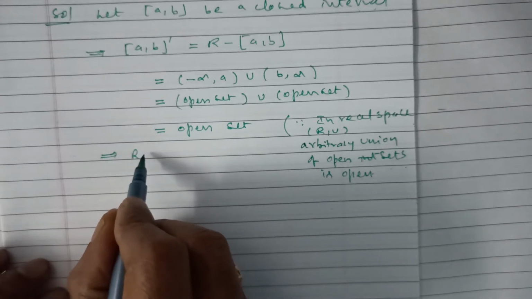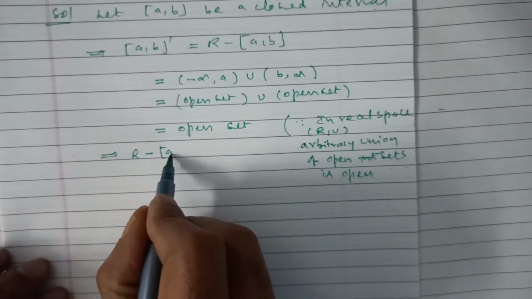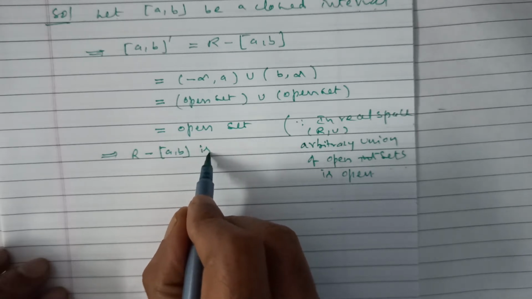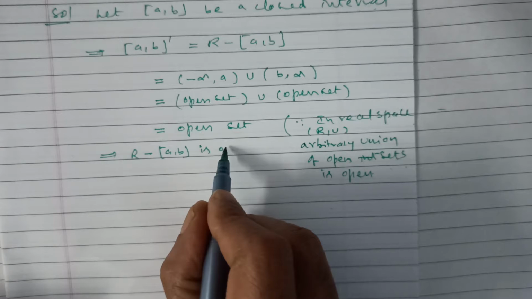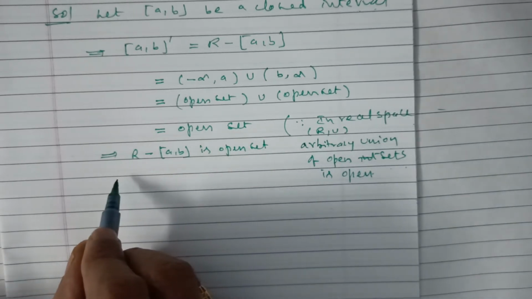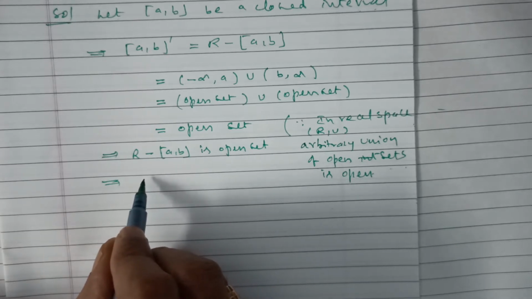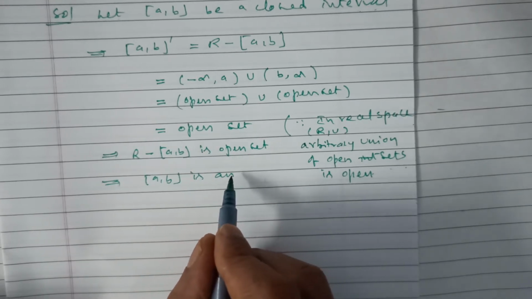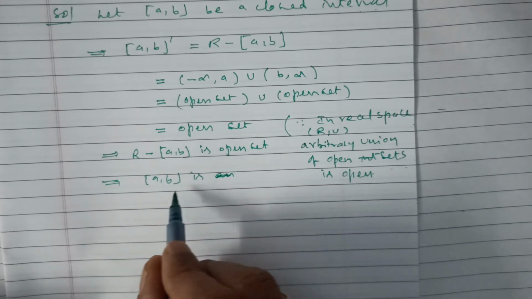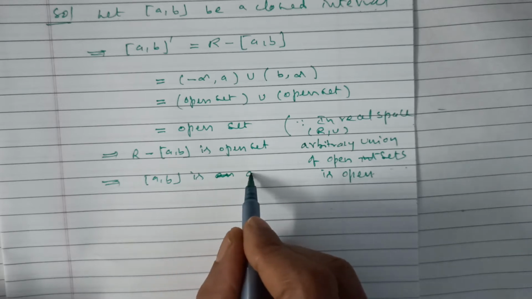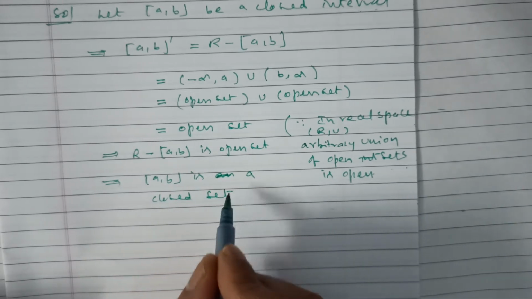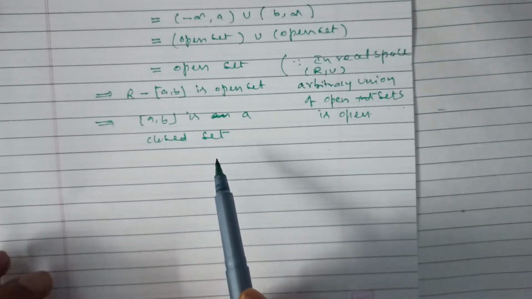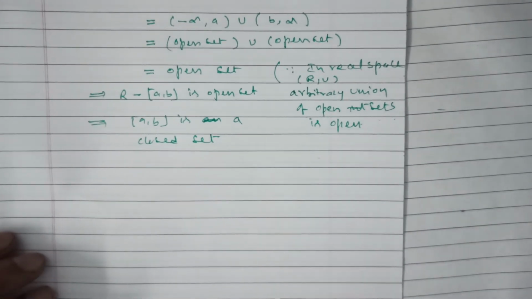This implies R minus the closed interval [a, b] is an open set, which implies the closed interval [a, b] is a closed set, because its complement is an open set. So the closed interval [a, b] is a closed set. Next,